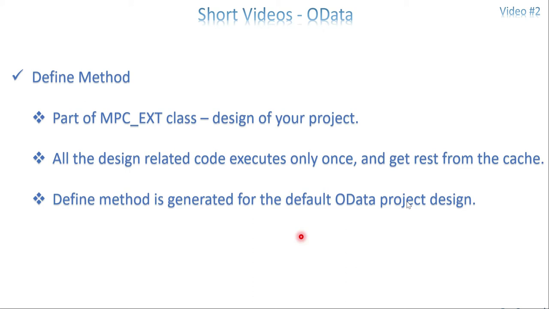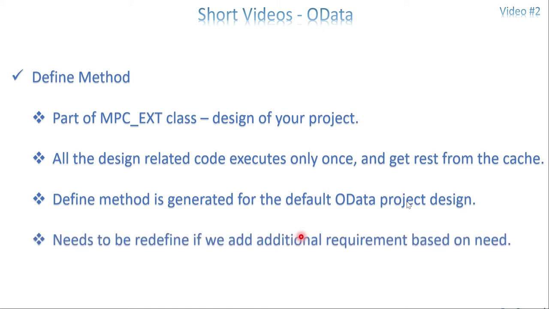Every option has a method, automatically generated in the actual define method. So I can say it's the heart of your project. Every design mostly happens in your define method, and you need to redefine it if you have additional requirements.